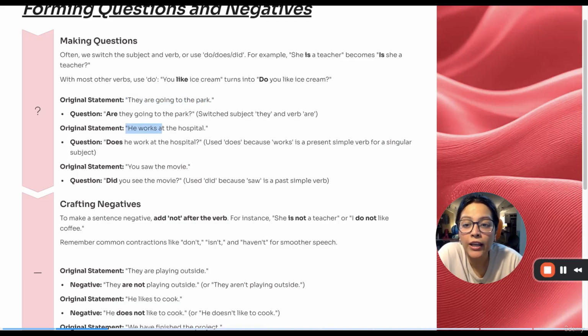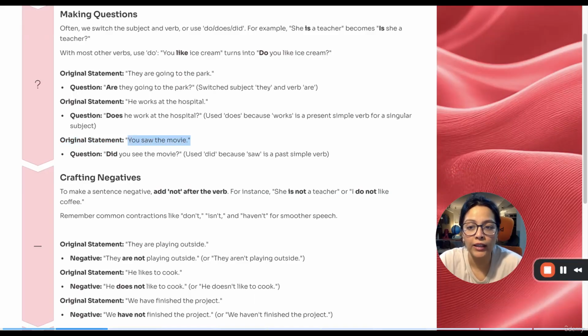Now look at the next example. He works at a hospital. He works at a hospital will turn into, does he work at the hospital? Now imagine if he was replaced by they. They work at the hospital. How do you form a question then? Remember, I do, he, she, it does, they do. So if the subject is they work at the hospital, and you want to turn it into a question, it will become, do they work at the hospital? Now, as the subject here is he and does goes with he, we will say, does he work at the hospital?